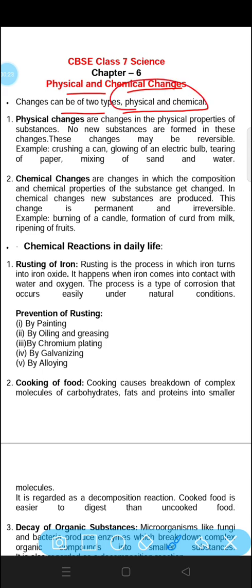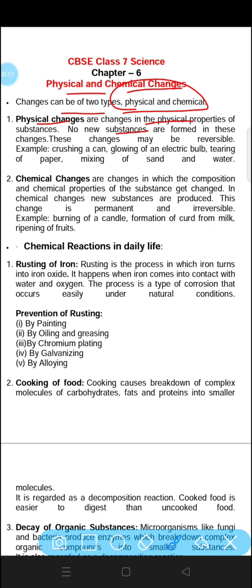Now, if we talk about physical changes, they are changes in the physical properties of substances. Properties such as shape, size, color and state of a substance are called physical properties. If only these change, then we can say this is a physical change. A physical change is one in which substances undergo a change in their physical properties. In this change, no new substances are formed.